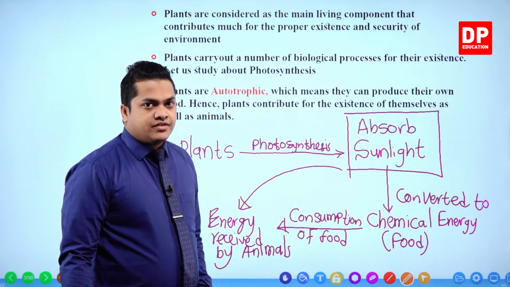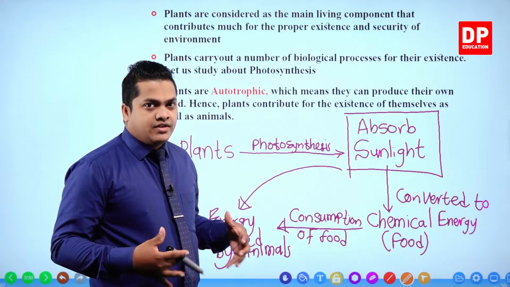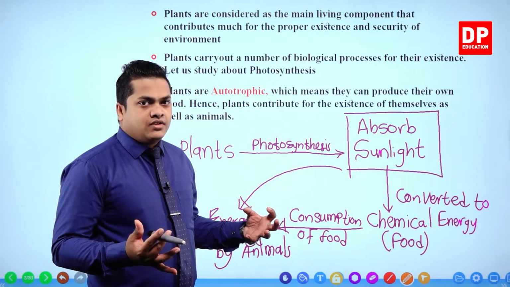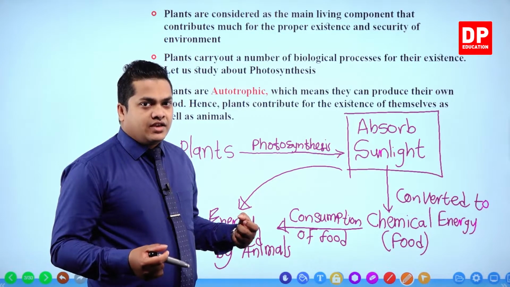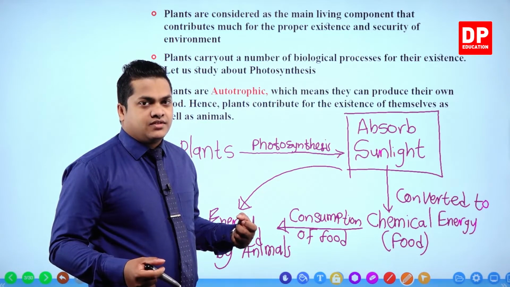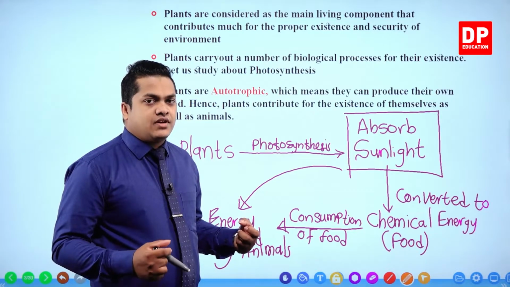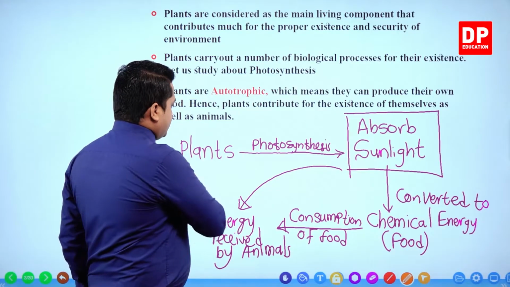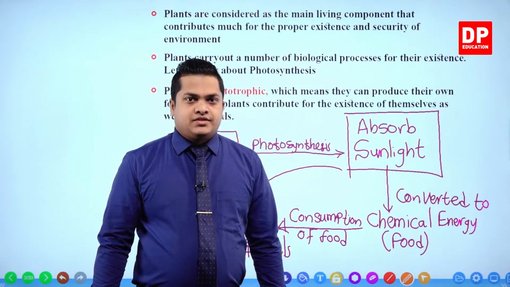So my dear children, even us, each and every animal in the environment finally carries the solar energy that is stored in our sun. So that's why it is referred to as the main source of energy in our solar system. The sun is the one which is going to provide the energy. But however, without plants, we won't be able to receive that energy.